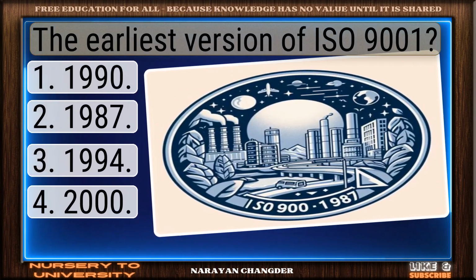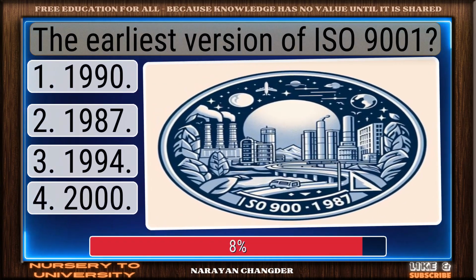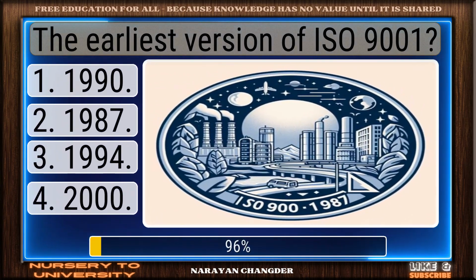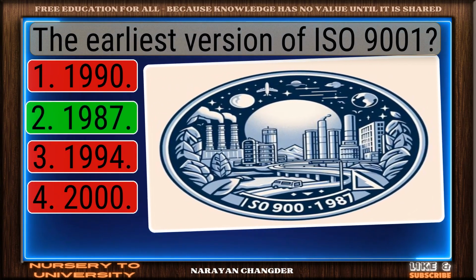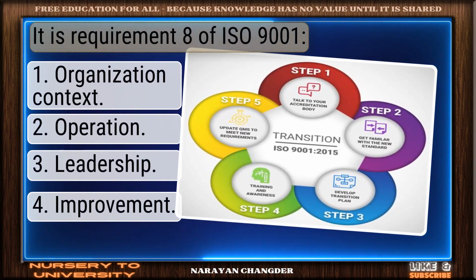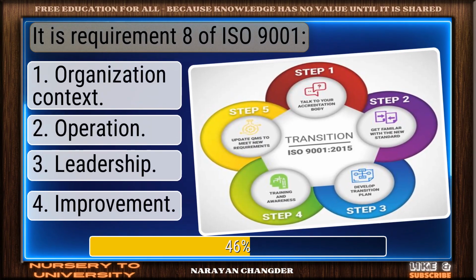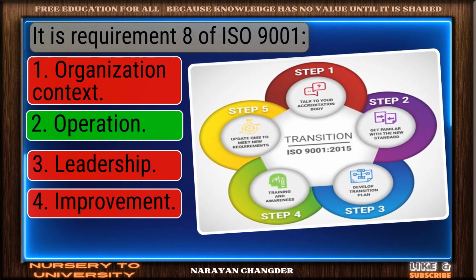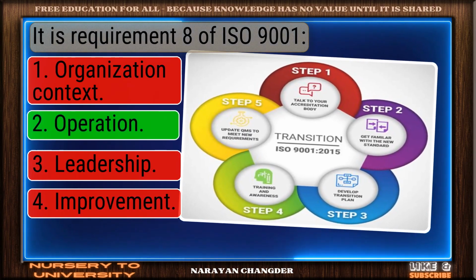Question number 31. The earliest version of ISO 9001. 1987 is true. Question number 32. It is requirement 8 of ISO 9001. Right choice. Operation is the best answer.